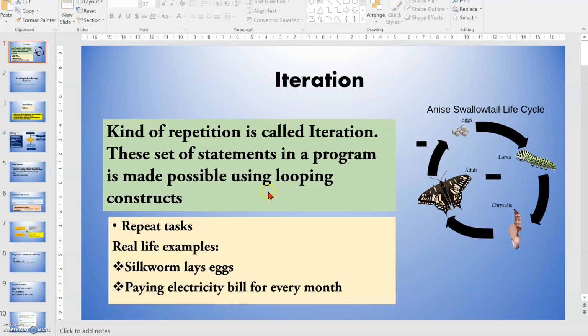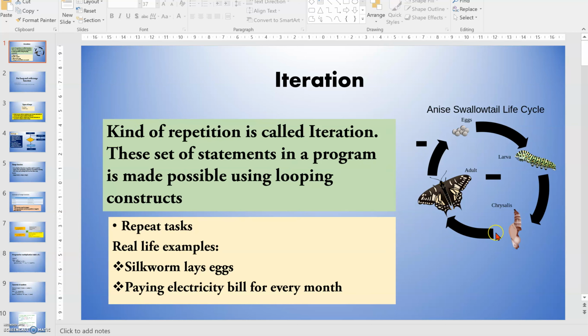Hello students, today we are going to discuss the topic iteration. The definition of iteration is: a kind of repetition is called iteration. This set of statements in a program is made possible using looping constructs. Looping means a kind of repetition of the statements.